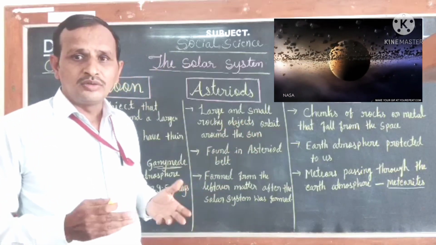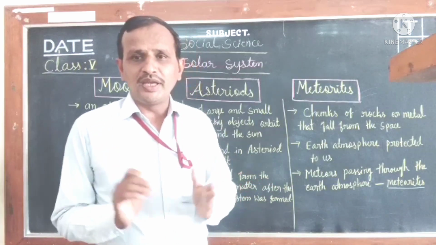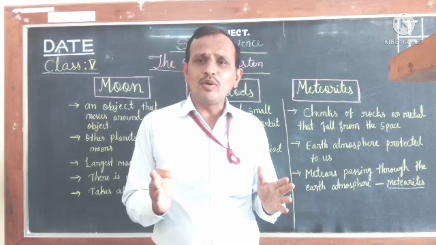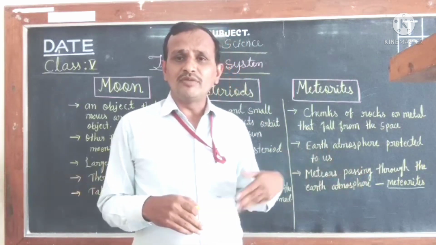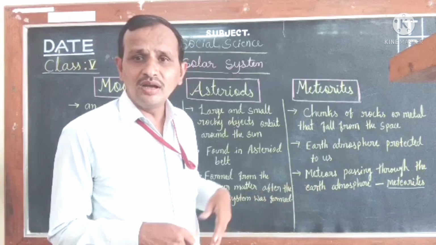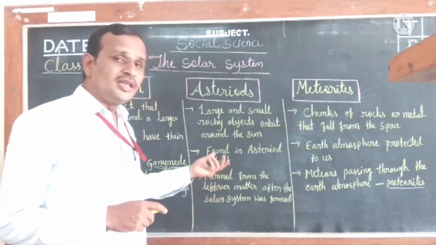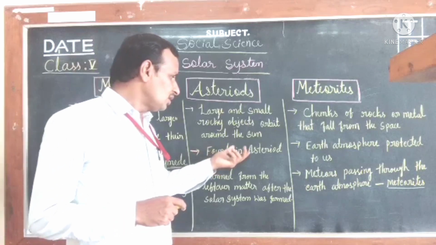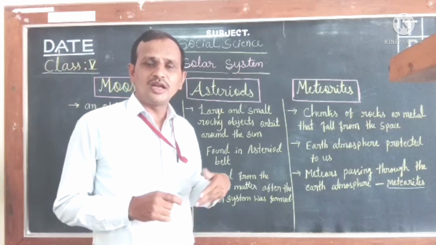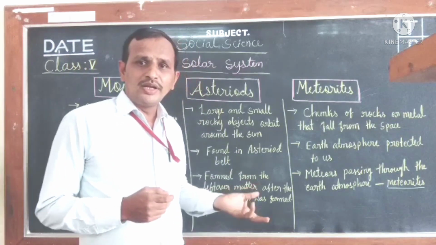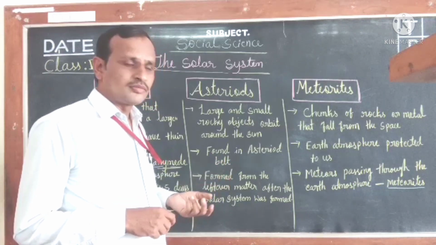So what to understand about asteroids? In space, the many small and big rocky objects around the sun in our solar system are called asteroids. And many asteroids are found in the asteroid belt.